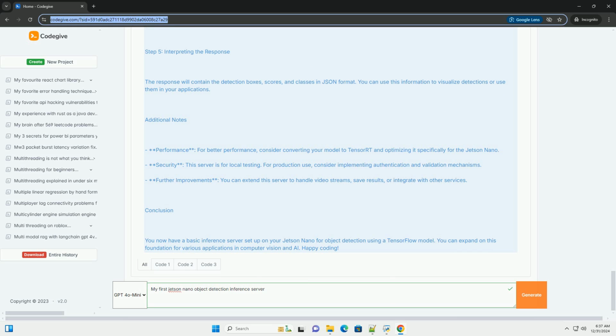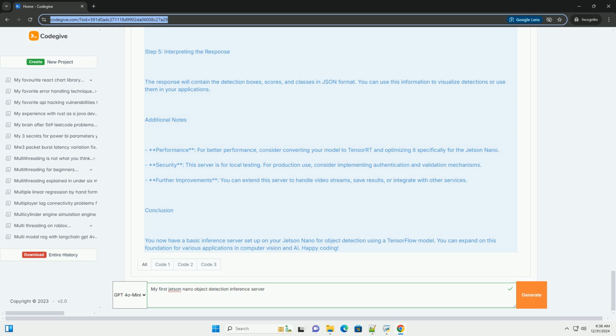4. Deep learning framework. You can use TensorFlow, PyTorch, or any other deep learning framework. Here, we will focus on using TensorFlow for the object detection model. 5. Model. Download a pre-trained TensorFlow object detection model. You can find models on the TensorFlow Model Zoo, https://tensorflow.org/lite/models/object_detection/overview. For this example, we'll use the SSD MobileNet model.